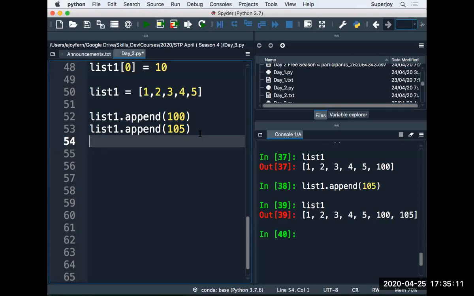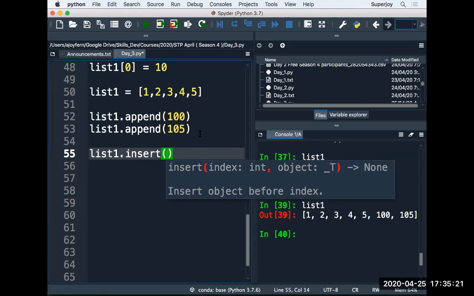For that reason, I have one more method called insert. What is the name of that method? Insert. What will insert do? Insert requires two parameters. One parameter is where you want to insert, so I have to specify the index. Let's say I want to insert at index 1. What is there at index 1 right now?